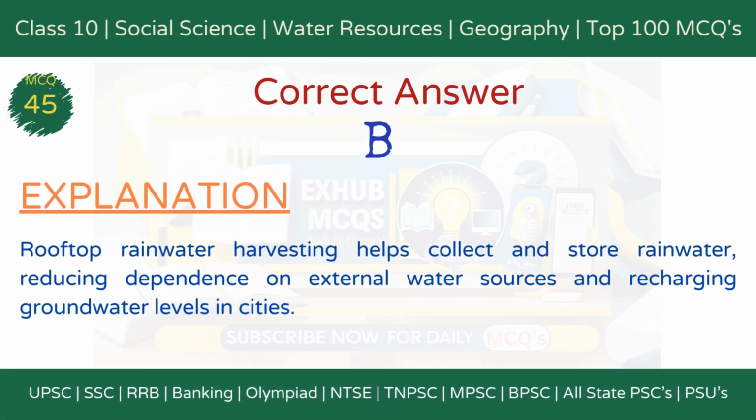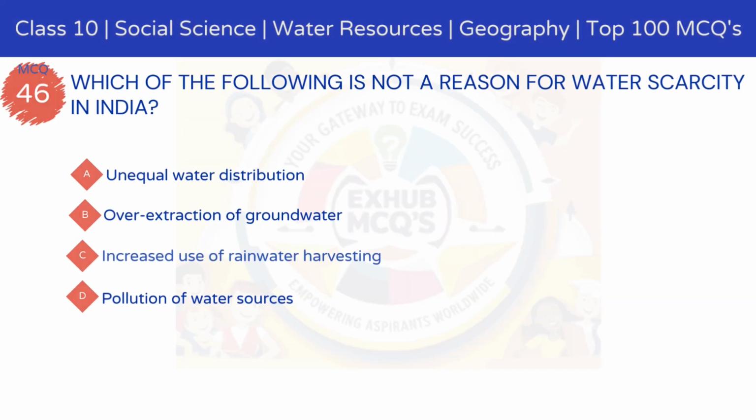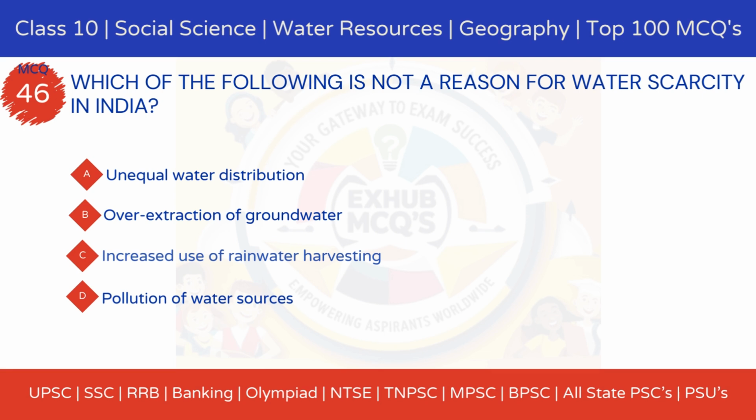The correct answer is option B, to reduce rainwater wastage and recharge groundwater. Explanation: Rooftop rainwater harvesting helps collect and store rainwater, reducing dependence on external water sources and recharging groundwater levels in cities. MCQ 46. Which of the following is not a reason for water scarcity in India?